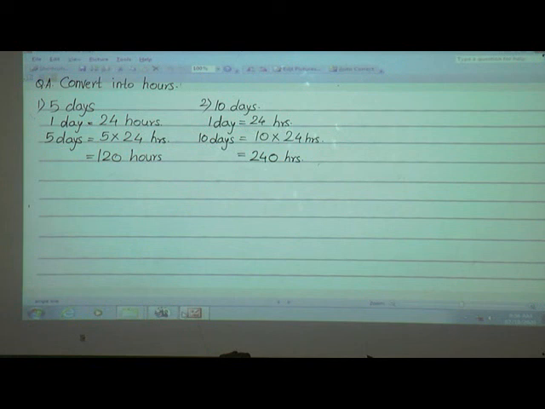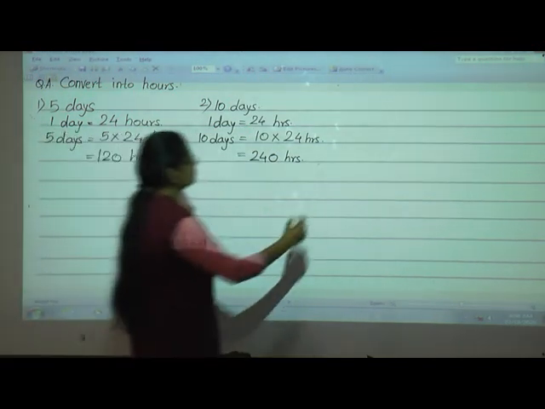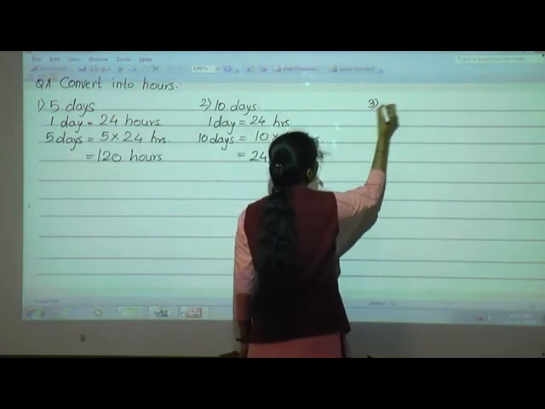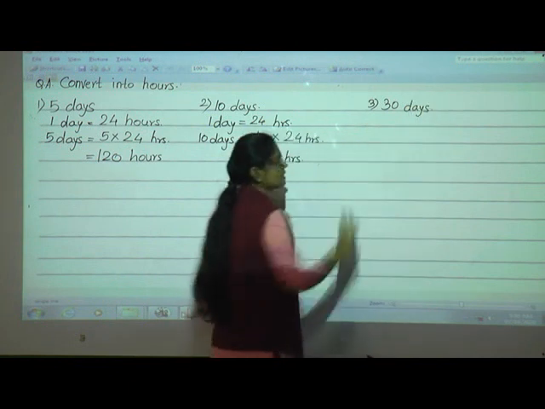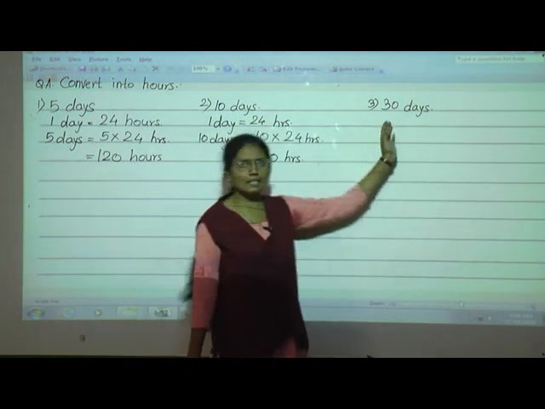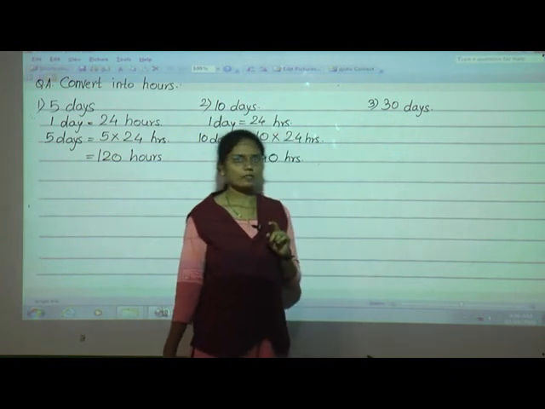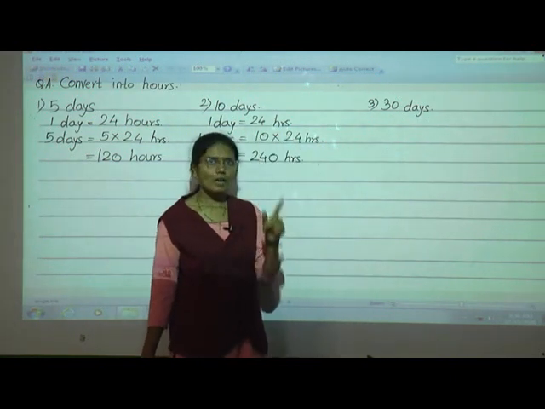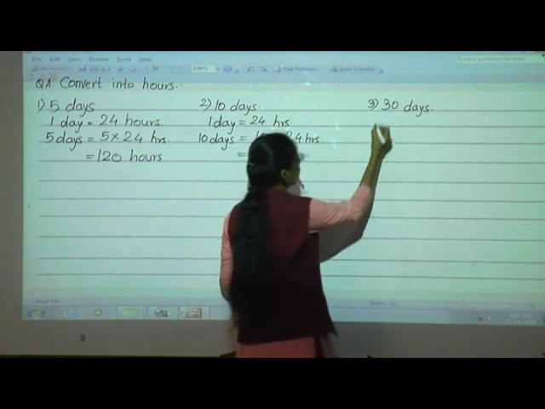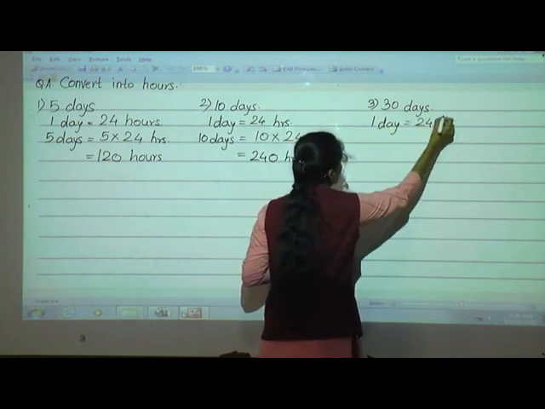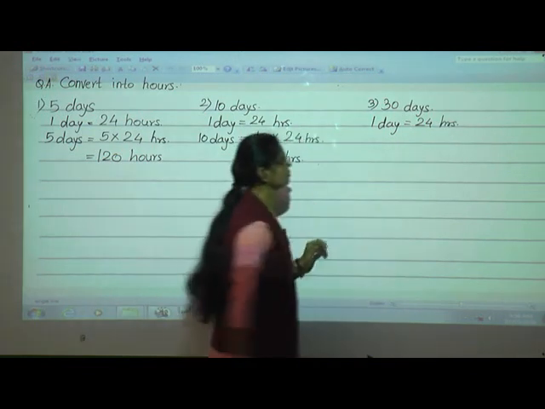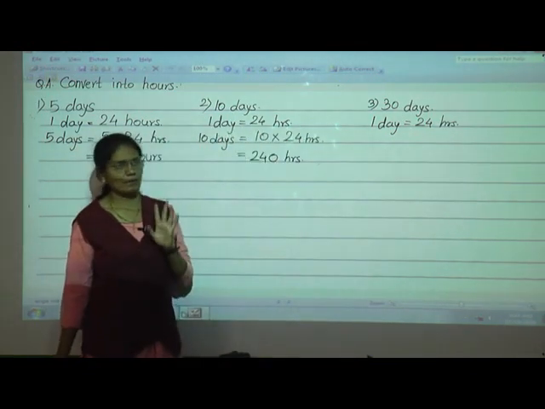Now we'll move to the third example, 30 days. See here, 30 days. Here days are given, and these days we have to convert into hours. So what is the first step? 1 day is equal to 24 hours.